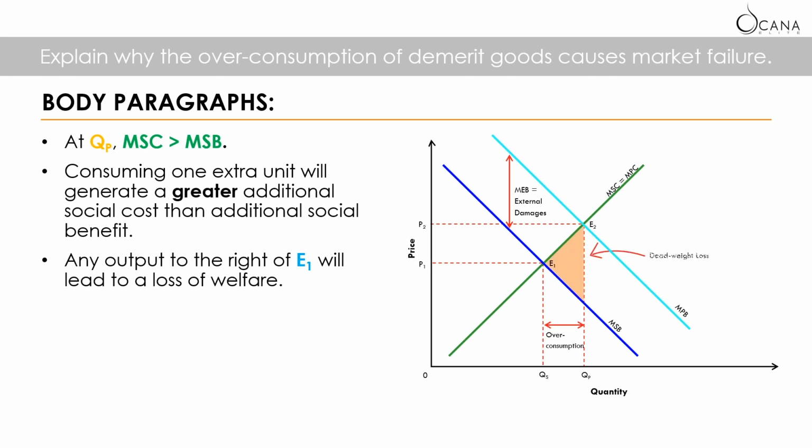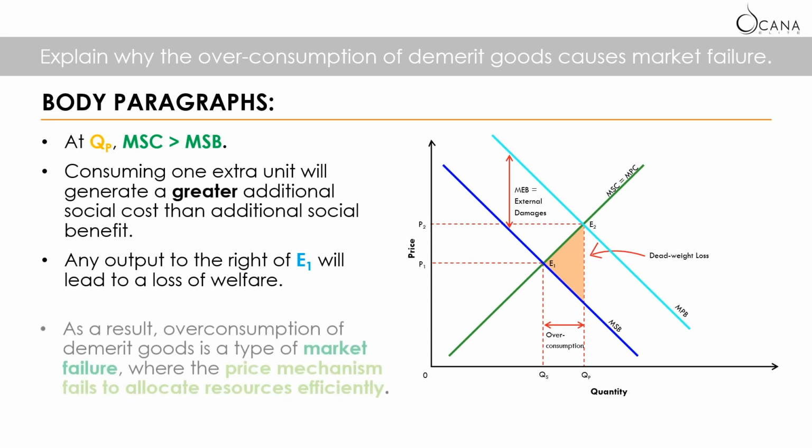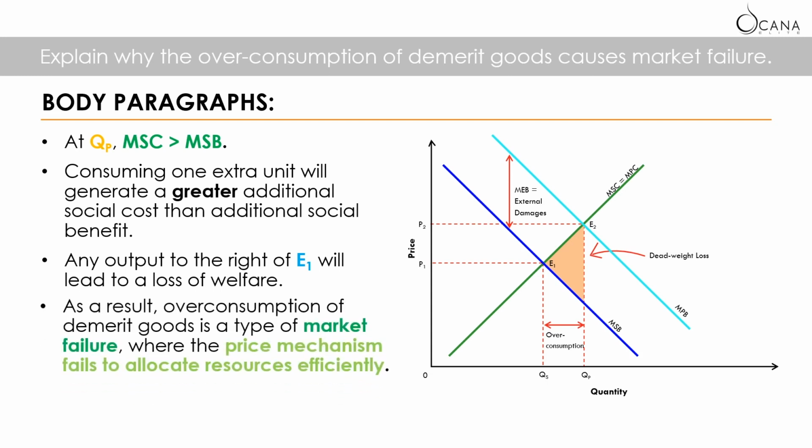And we say that this triangle is therefore the deadweight loss. So as a result, overconsumption of demerit goods is a type of market failure where the price mechanism fails to allocate resources efficiently, and the inefficiency can be indicated by the deadweight loss.